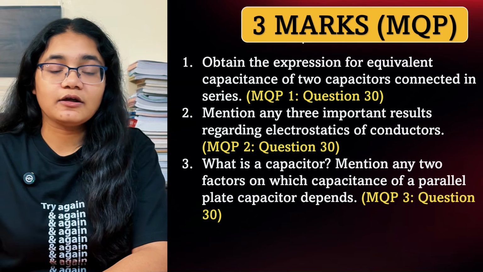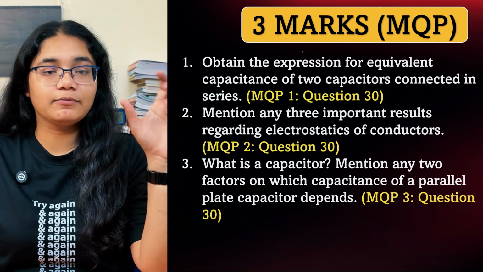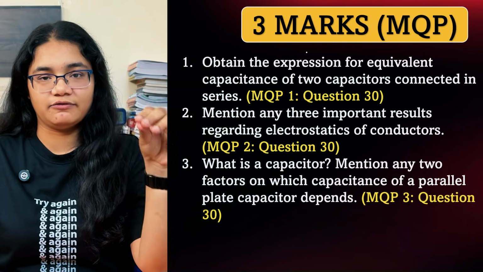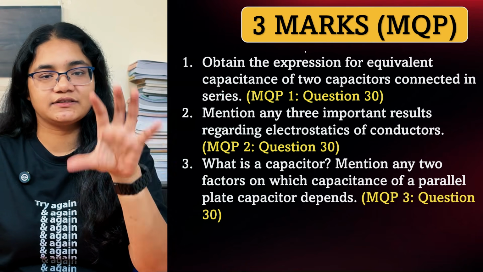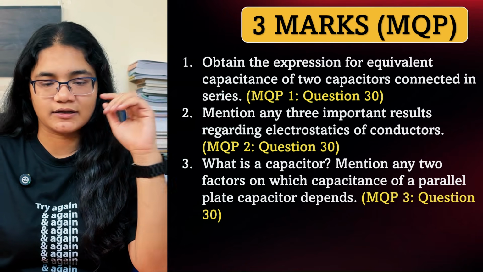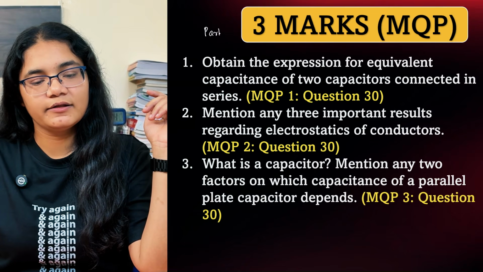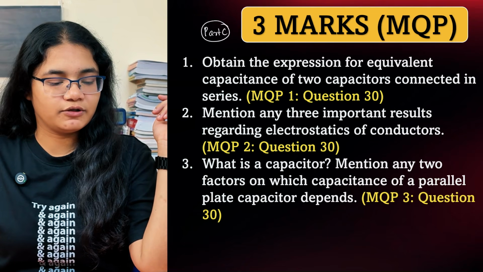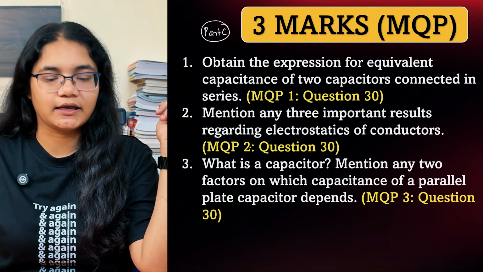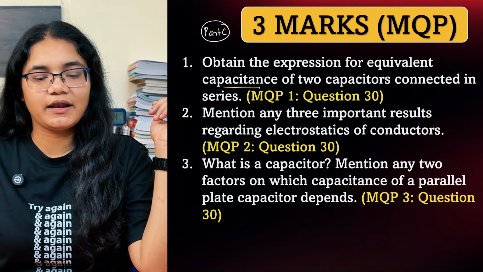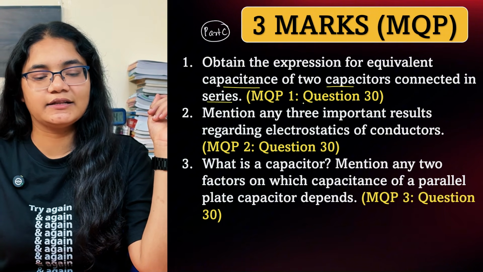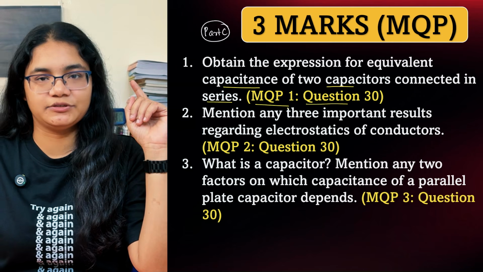Now I have taken all the MQPs, the model question papers of 25-26, and the questions that were asked from this particular chapter in the 3 marker section, that is your part C. So obtain the expression for equivalent capacitance of two capacitors connected in series. This is question number 30 of model question paper 1.